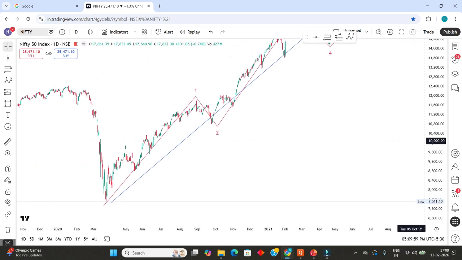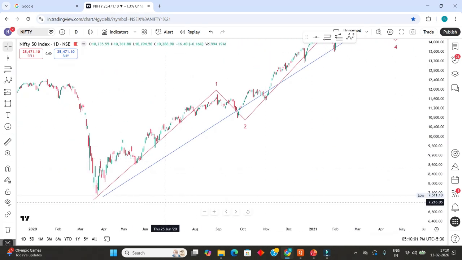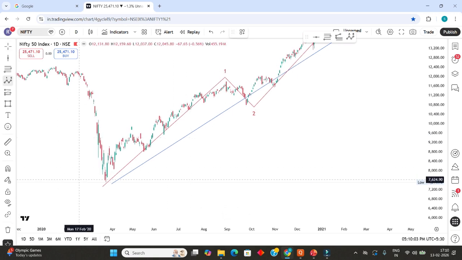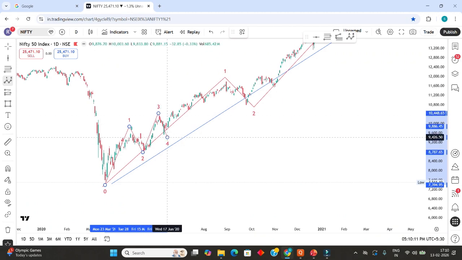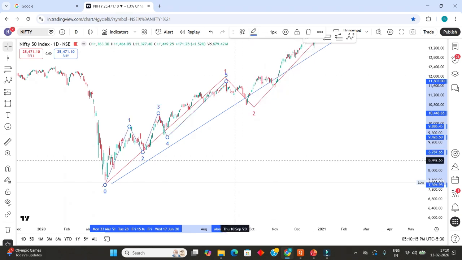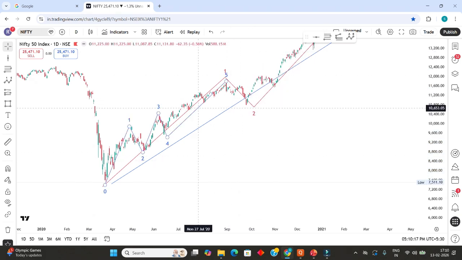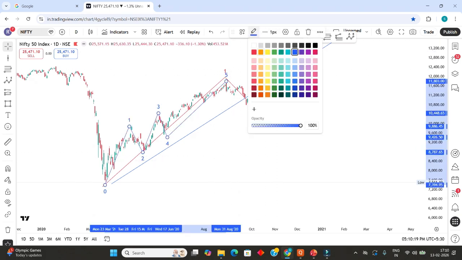0, 1, 2, 3, 4, 5, or we can make this color different. Black we will make it.